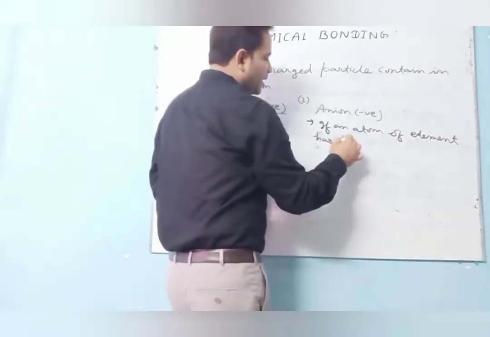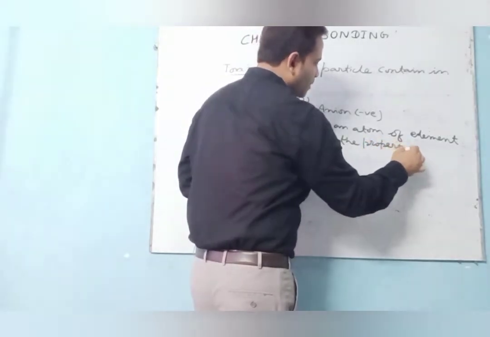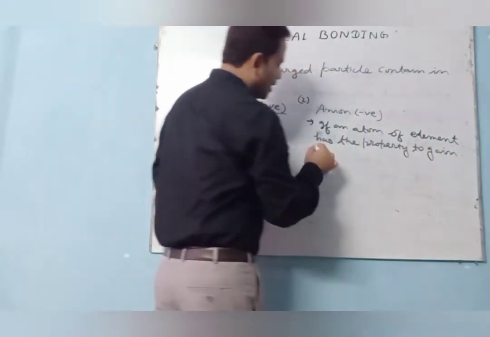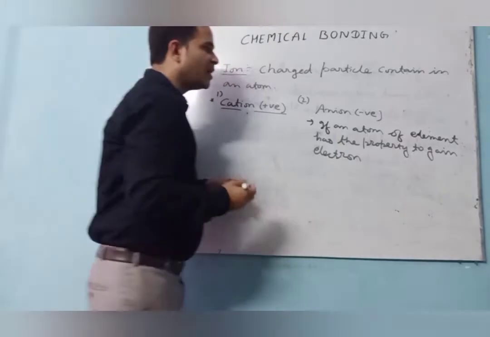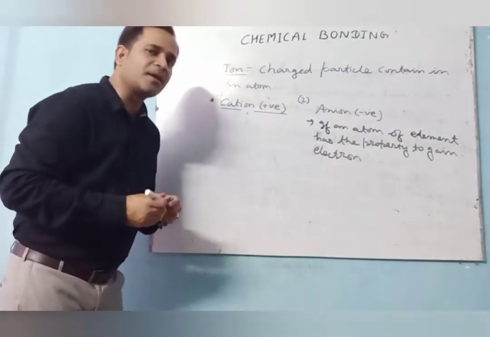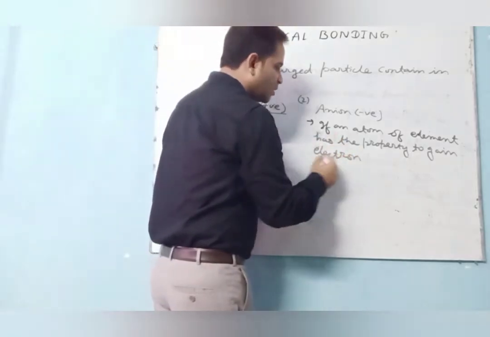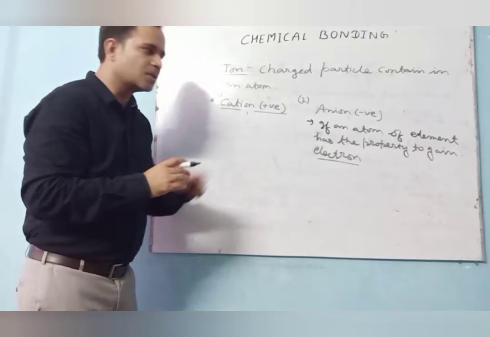So if an atom of an element has the property to gain electron, then it always forms anion.